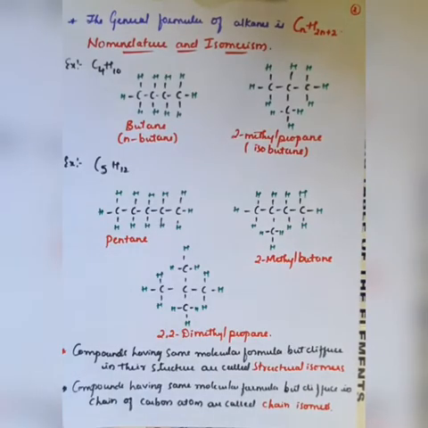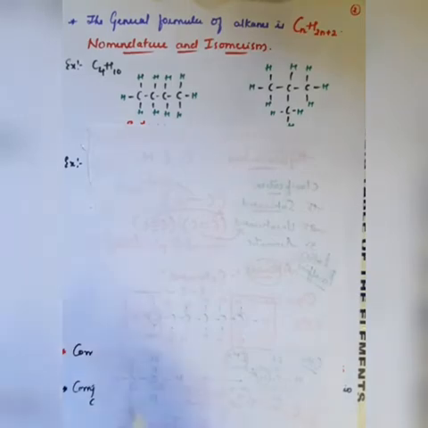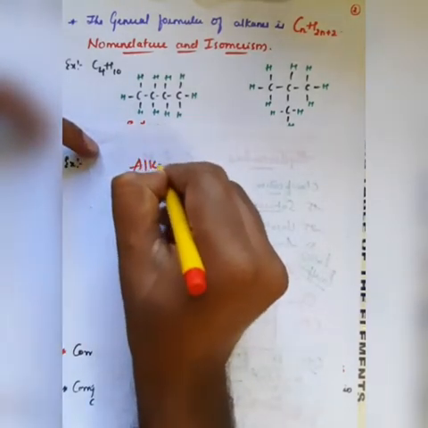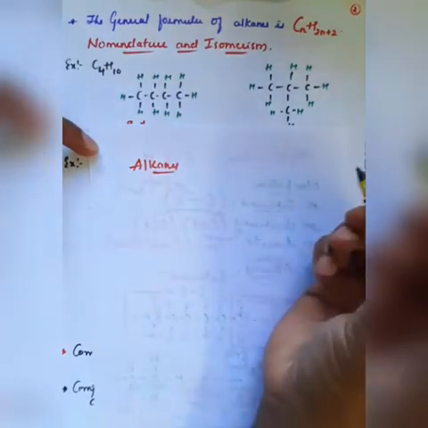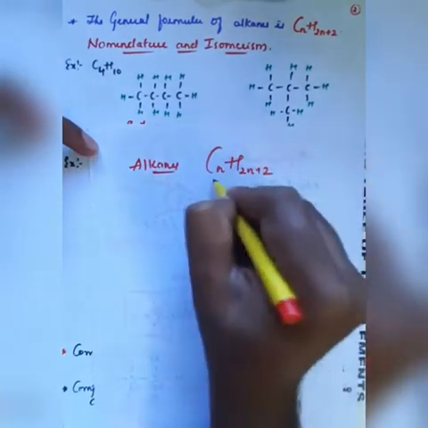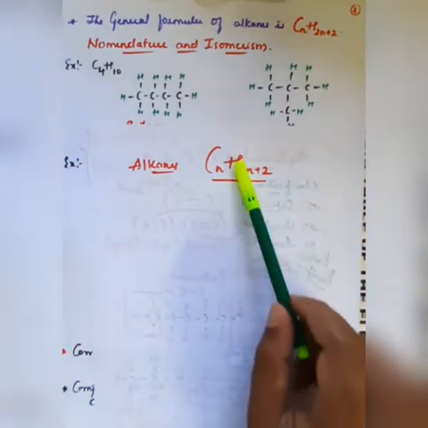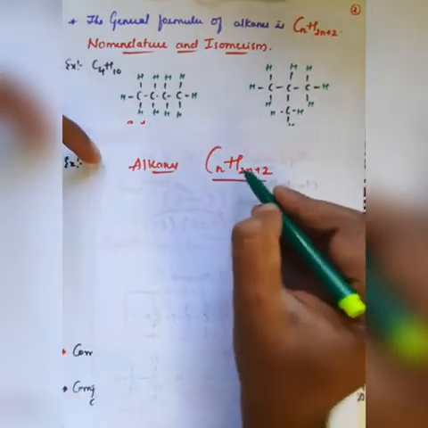Further, if you go with the general formula of alkanes, the molecules which can satisfy the formula CnH2n+2, right? Any molecule which can satisfy the formula CnH2n+2.